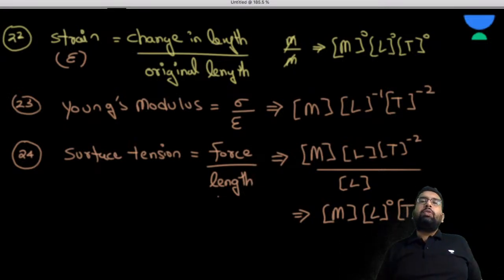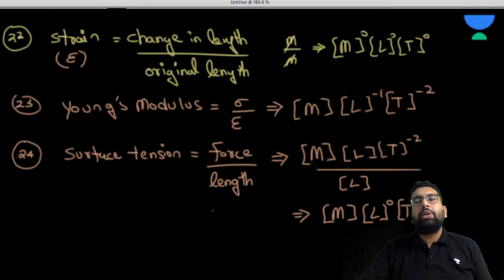So if I ask you what is the dimension of surface tension in electric current, what would be your answer? You would say, sir, obviously it is 0. Obviously, it is going to be 0. Now moving ahead.